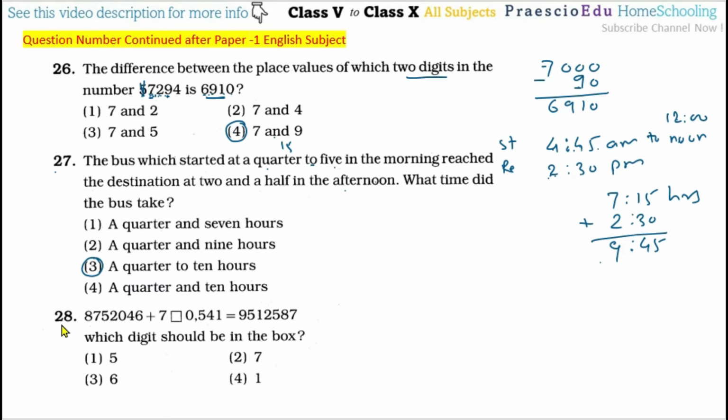Then for question number 28, this number plus this number is equal to this one. So by this, which digit should be in the box? This is the total. So from this, if you subtract, you will get this number. Okay, so here the digit 6 comes after this subtraction. So 6 is given in option number 3.